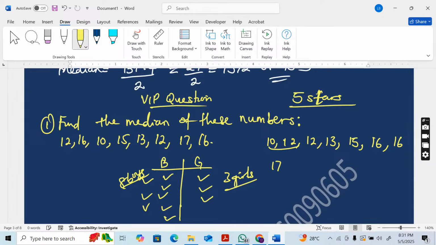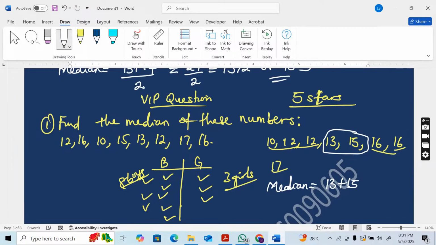So you pick 2 from the left, 2 from the right, 1 from the left, 1 from the right, and we are left with 2 numbers at the middle, 13 and 15. So whenever you have 2 numbers at the middle as a median, add them together and divide by 2. 13 plus 15 is 28, and 28 divided by 2 is equal to 14. So the median is equal to 14.